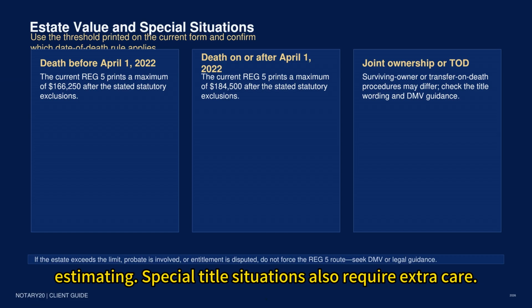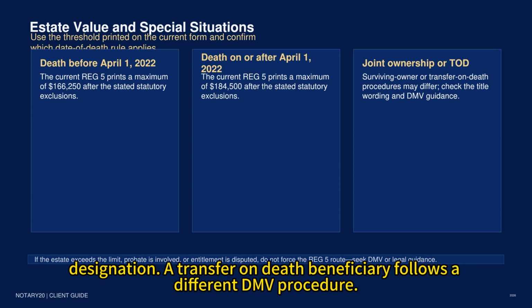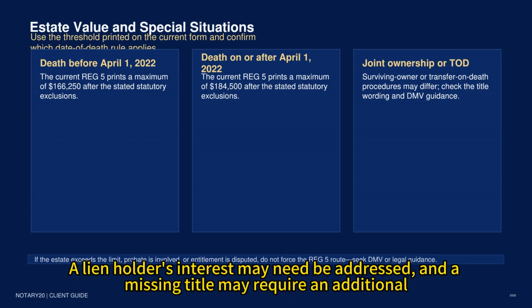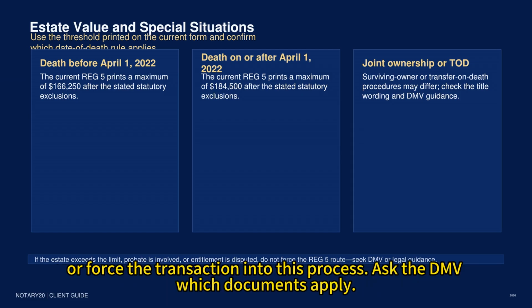Special title situations also require extra care. A surviving co-owner may have rights determined by the connector between names and the ownership designation. A transfer on death beneficiary follows a different DMV procedure. A lien holder's interest may need to be addressed, and a missing title may require an additional application. If the facts do not fit the words printed on Reg 5, do not alter the affidavit or force the transaction into this process. Ask the DMV which documents apply.